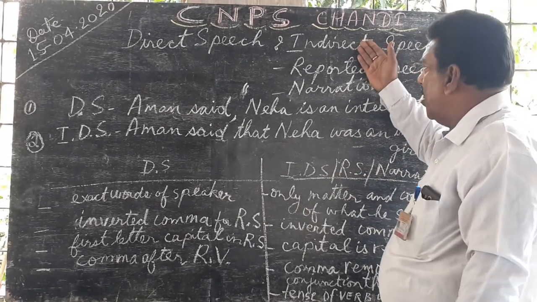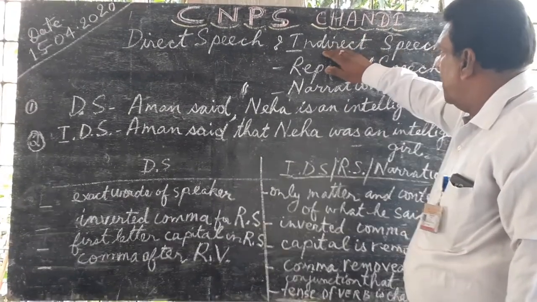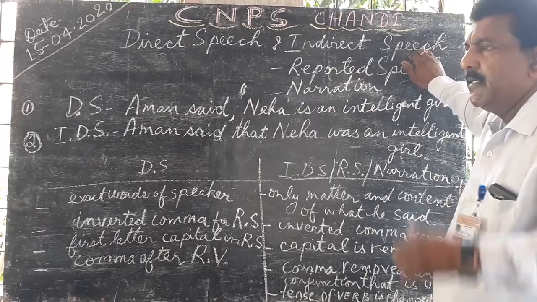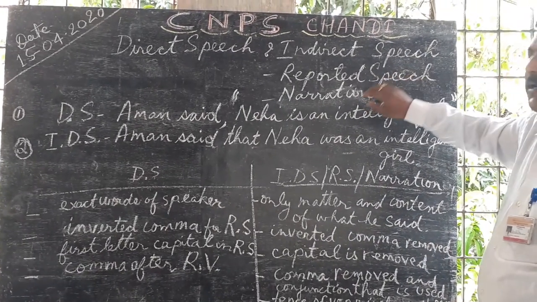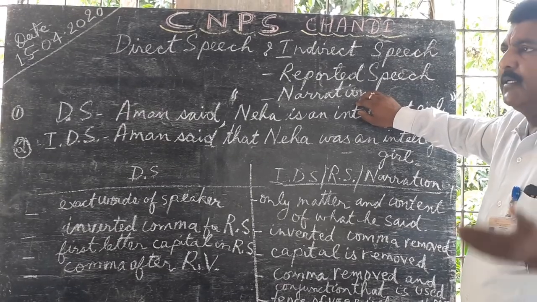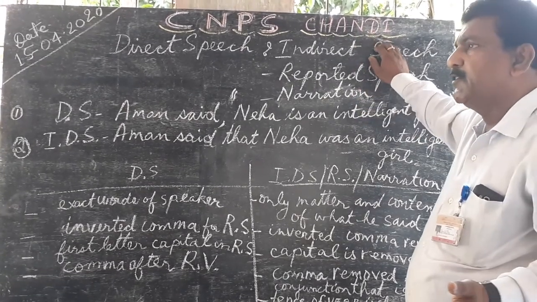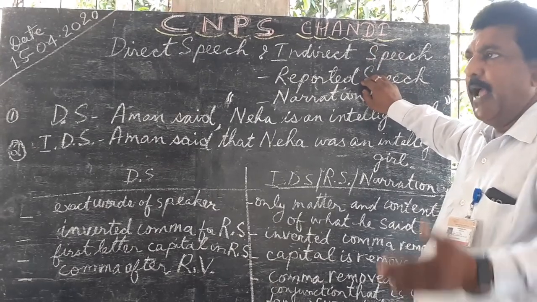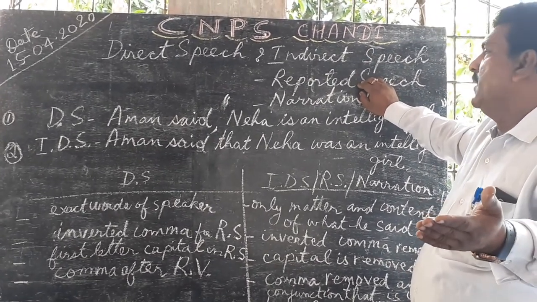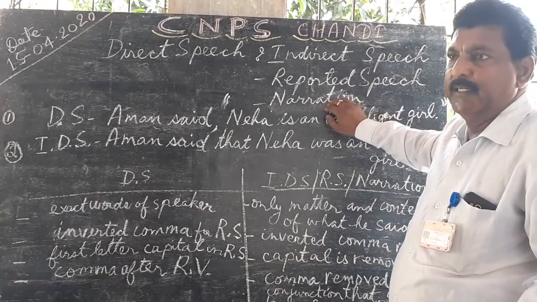And again, I would like to tell you that indirect speech is also referred to as reported speech or narration. So ultimately we can say that indirect speech can also be called reported speech, and it can also be reproduced as narration.